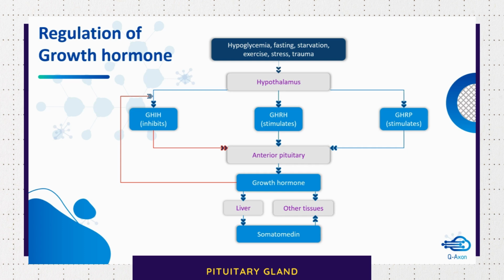So apart from these regulatory factors, somatomedin C, which is secreted by the liver, also has a negative feedback mechanism on growth hormone. That is, it causes a decrease in the secretion of growth hormone. So you can see in this flow chart, the dotted lines indicate inhibitory effects. Somatomedin also causes inhibition of growth hormone releasing peptide. So when it is inhibited, the secretion of growth hormone is decreased.